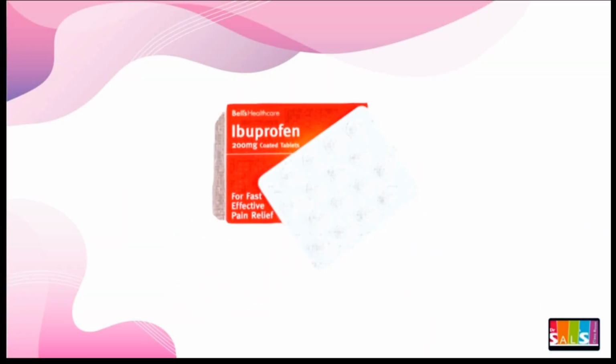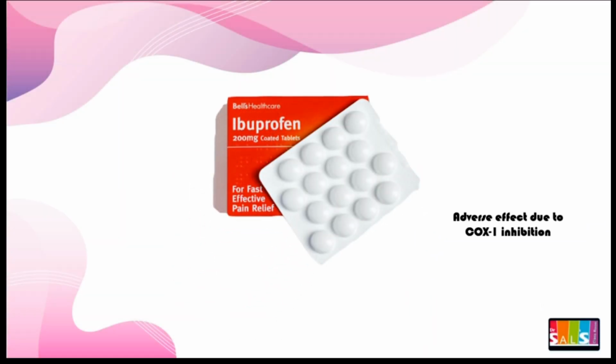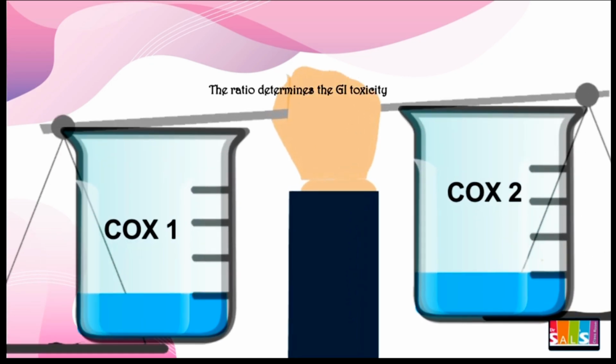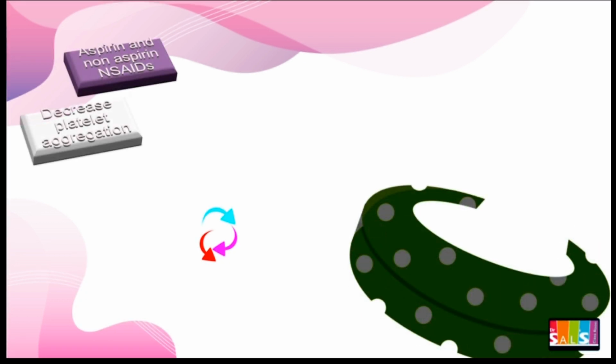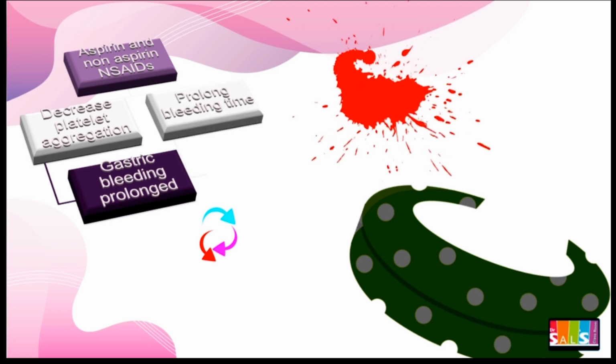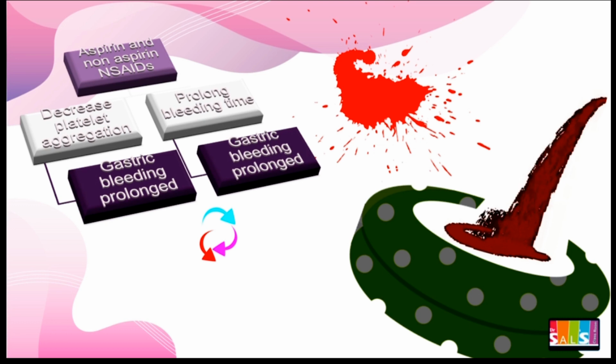The non-selective NSAIDs including aspirin inhibit both cyclooxygenase 1 and cyclooxygenase 2 in varying degrees. The COX-1 to COX-2 inhibitory ratio determines the relative gastrointestinal toxicity of a specific NSAID. We have previously discussed that aspirin can inhibit thromboxane A2. This decreases platelet aggregation and prolongs bleeding time, thereby increasing the potential for upper and lower GI bleeding. This matter should be considered.